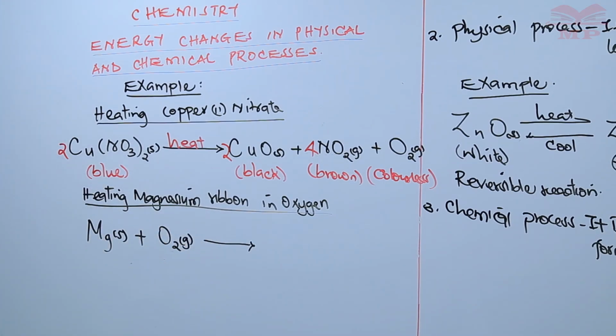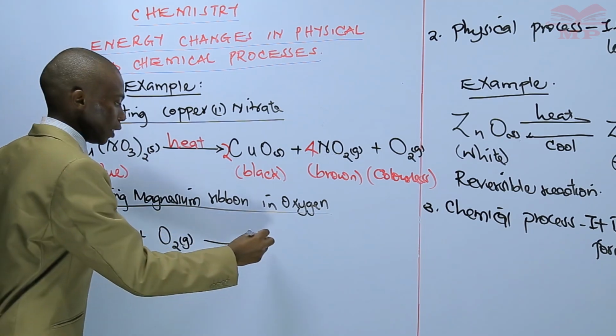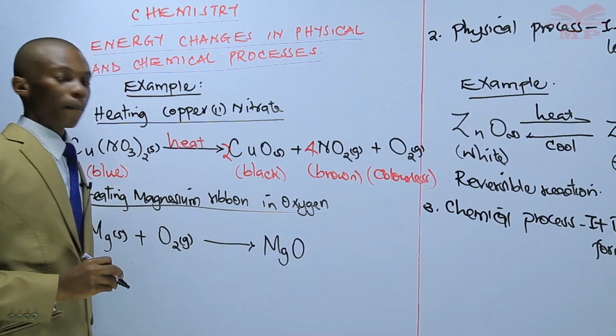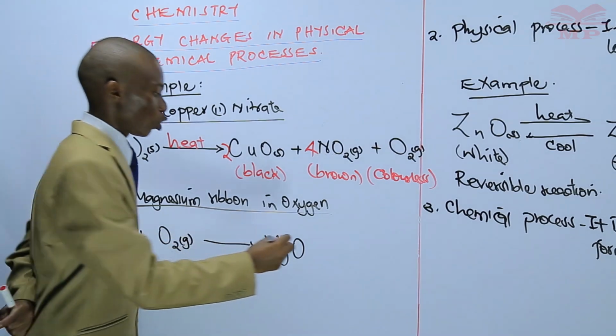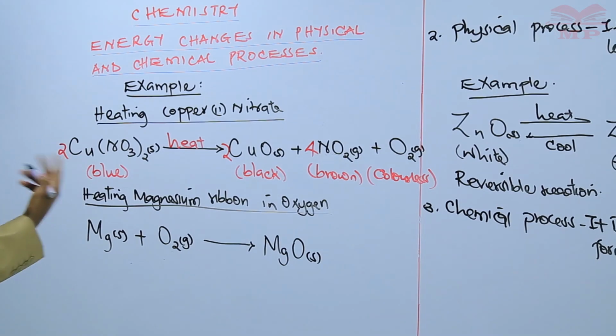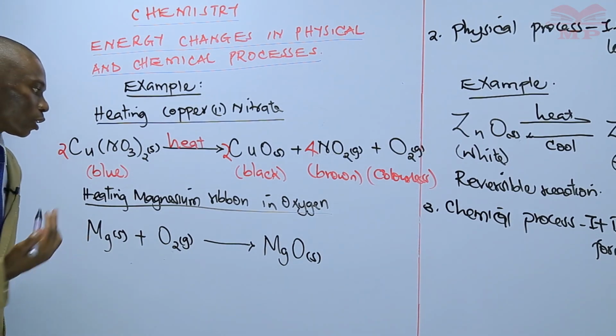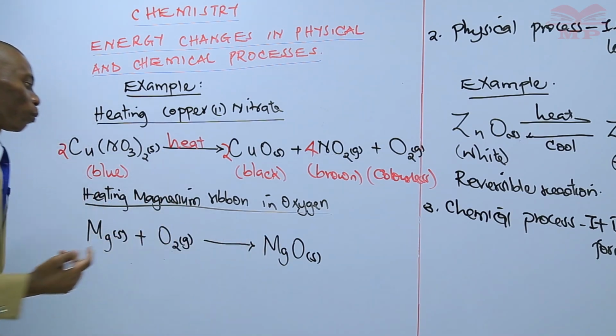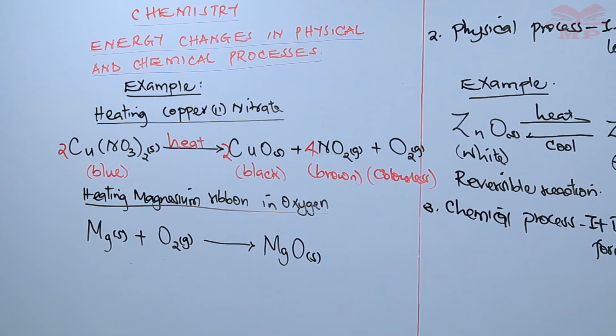Then once the reaction takes place, magnesium combines with oxygen, leading to formation of magnesium oxide. And the formula of magnesium oxide is like this. Magnesium oxide is a solid. So just like the initial equation, this equation is also not balanced. We have one magnesium atom here and one magnesium atom on the product side, so the magnesium atom is balanced.